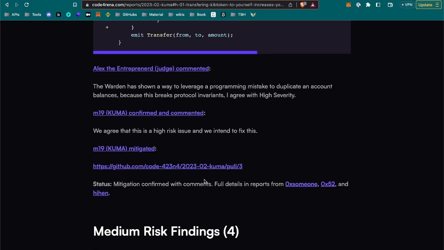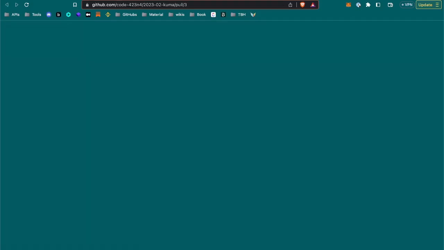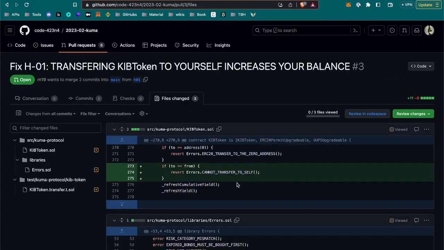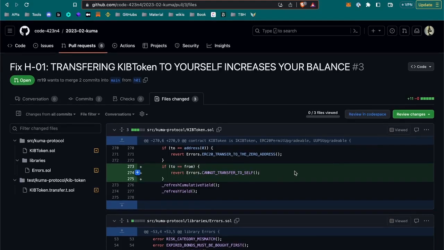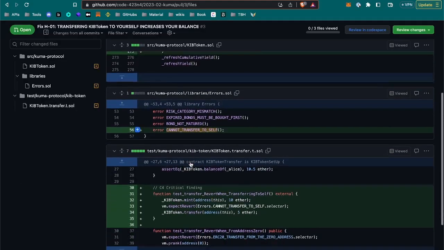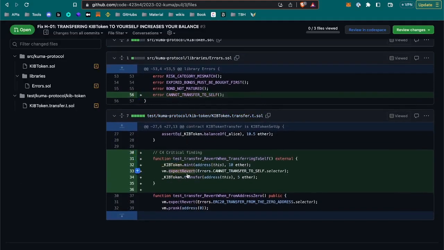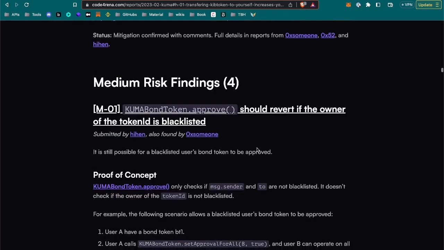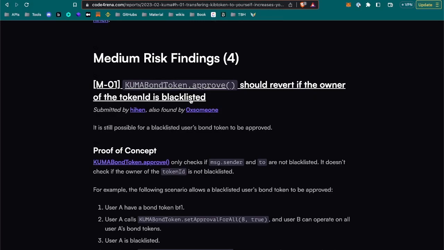Okay, and then they fixed it probably here. Let's check. This is the pull request. We can see their changes. There you go, that's how they solved it. Just with the... that's what I thought. That's what I was speaking about. Nice. Cannot transfer to self. And the other test case. Cool. Okay, then let's go to medium risk findings.